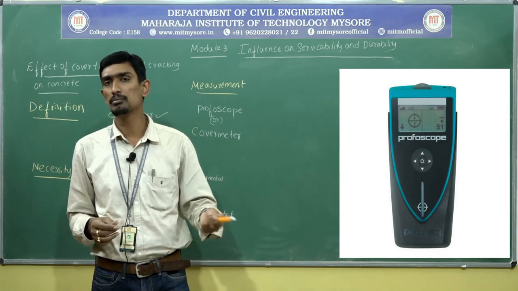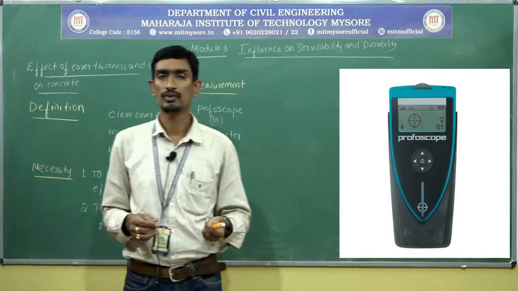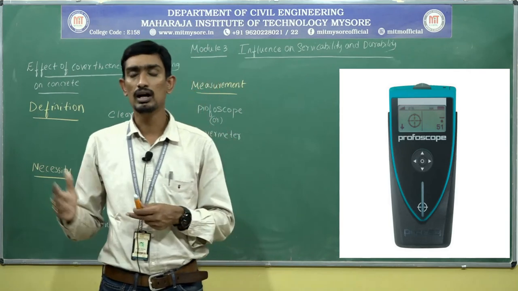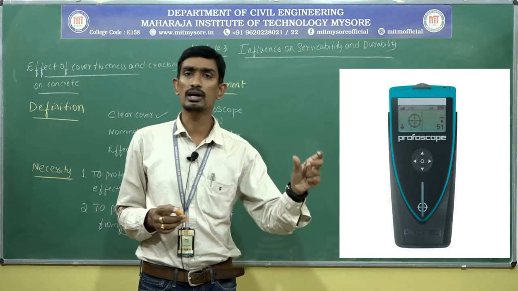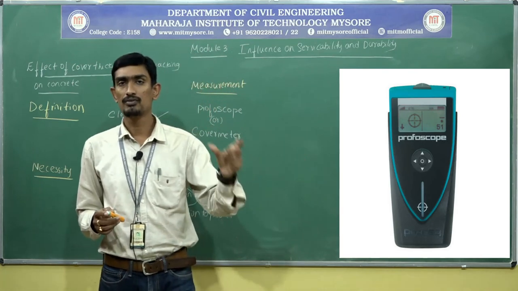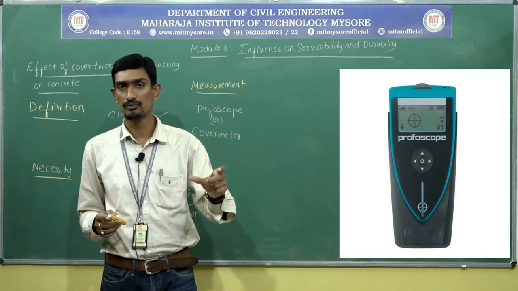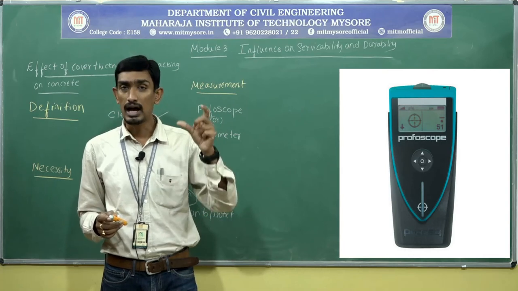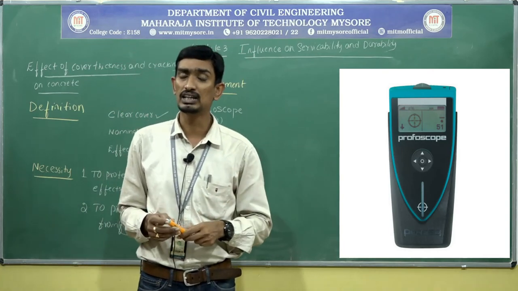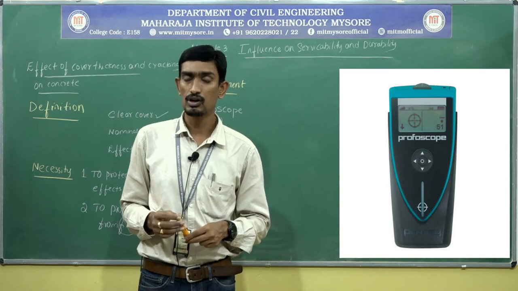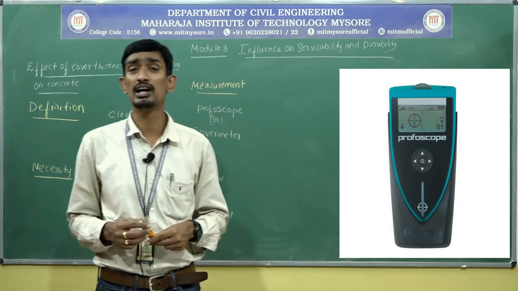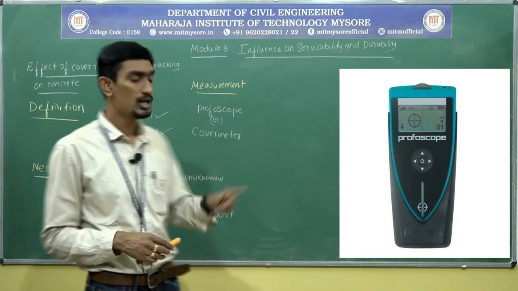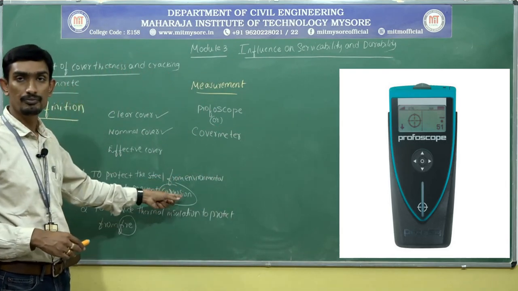So that you can locate the rebar, you can know the cover thickness, and you can go ahead with the inspection. Why? Because if you are not going to provide the required thickness as per the code, IS 456-2000, if you are not going to provide the nominal cover or clear cover as specified by IS 456, it will lead to these problems.